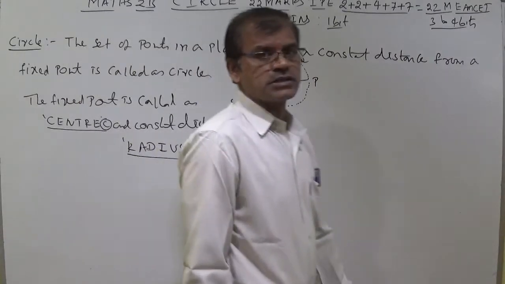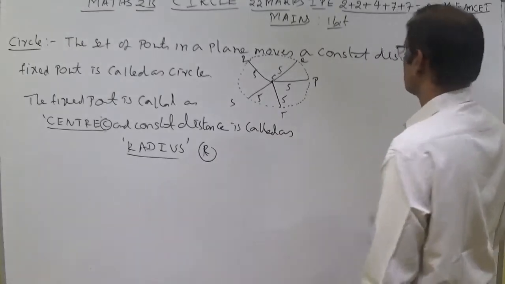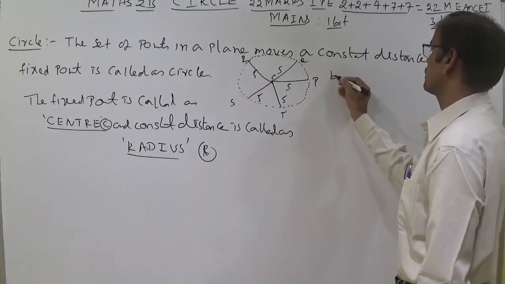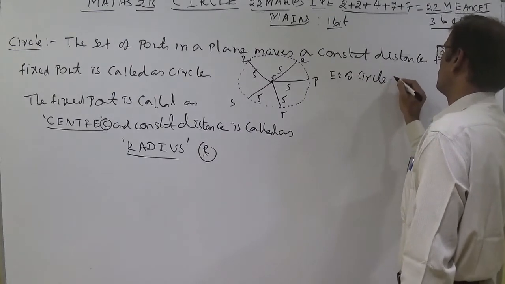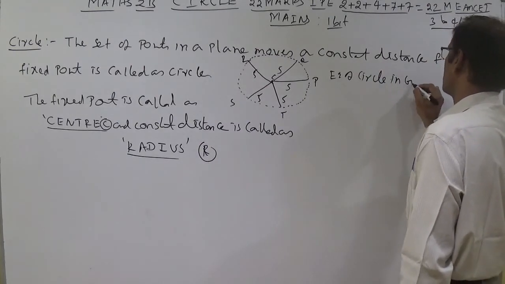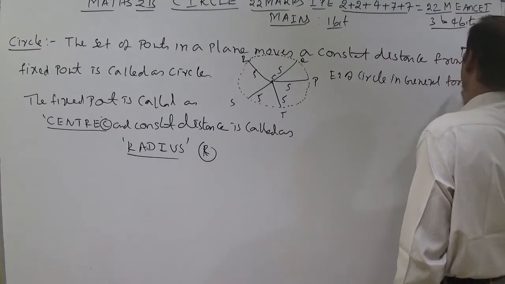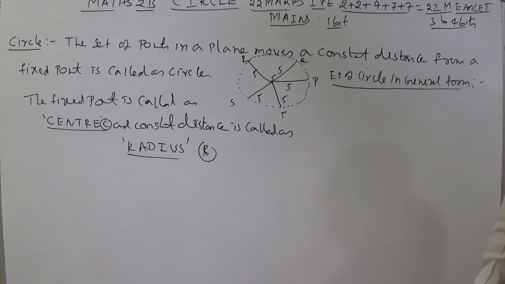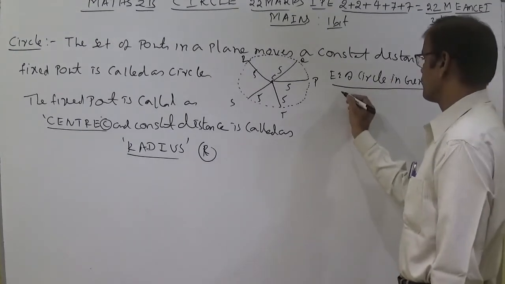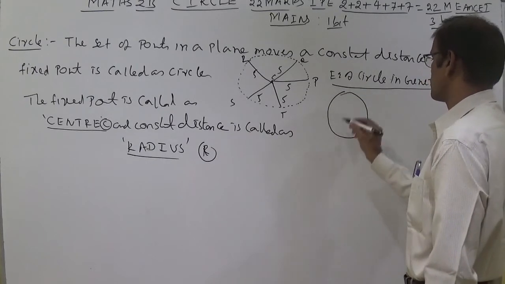Now let us discuss the equation of circle, in general form. Let this be a circle.